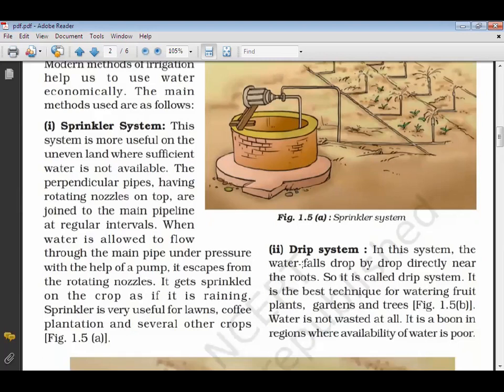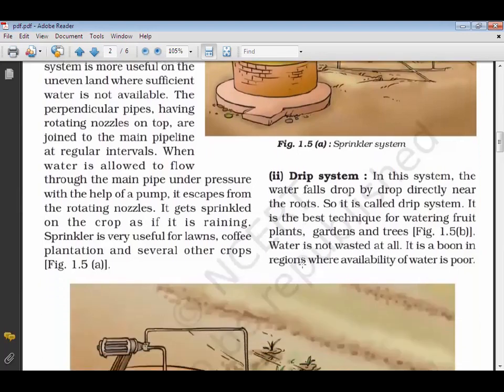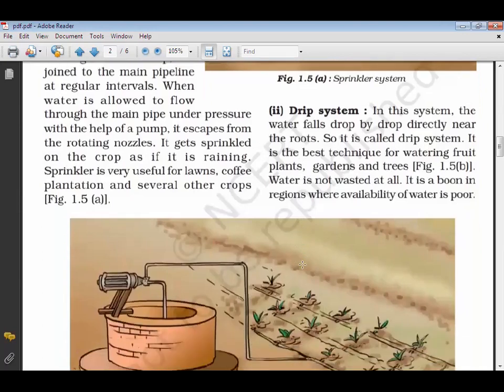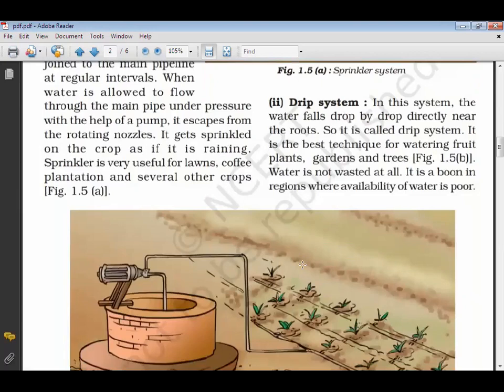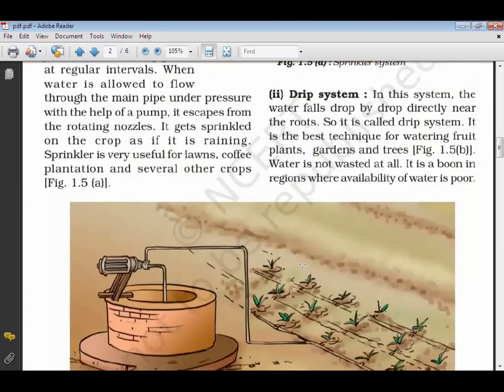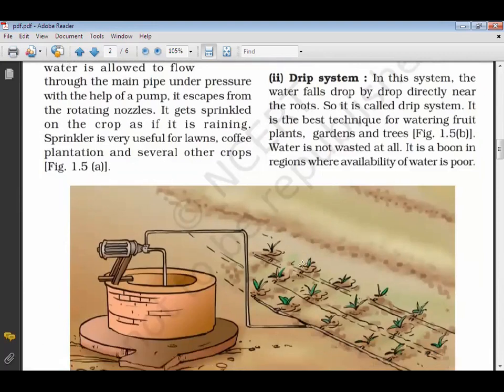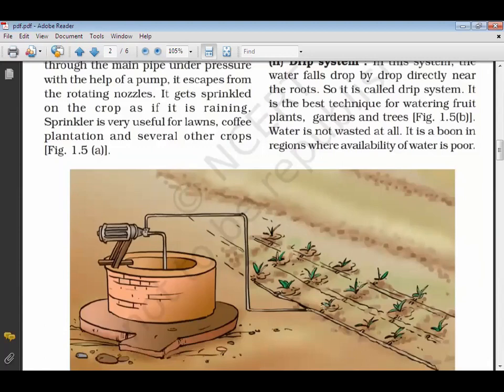And here we have one more, that is drip irrigation, the drip system. What is done in the drip system? The water falls drop by drop directly near the roots, so it is called the drip system. It is the best technique for watering fruit plants, gardens and trees. Water is not wasted at all. It is a boon in the regions where availability of water is poor. You can see through this pipeline, the water is given exactly near the roots. That is called drip irrigation.